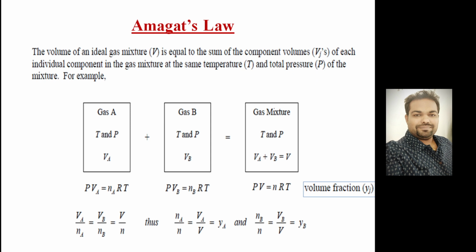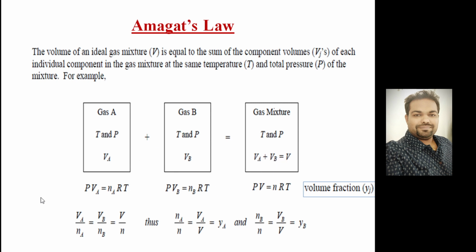So total volume is the volume of each and every constituent present in that container. Let's suppose gas A has temperature T and pressure P and volume VA, and another gas B has temperature T and pressure P and volume VB. The total volume of these two gases present in a container will be VA plus VB is equal to total volume.